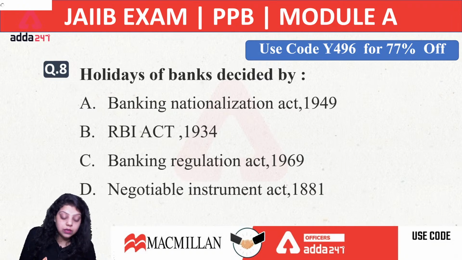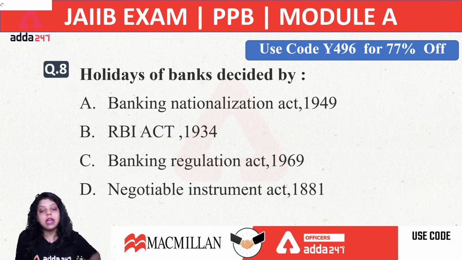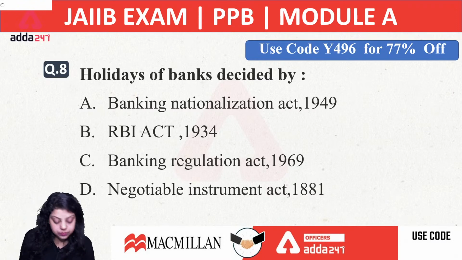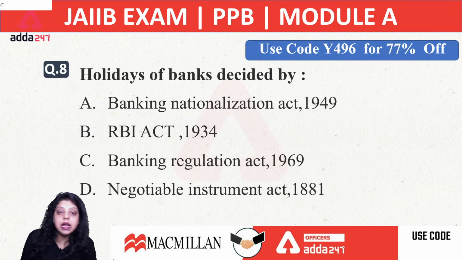Now, what will be the answer of the 8th question? In which of the following acts are the holidays of banks explained or decided? Is it Bank Nationalization Act? Is it RBI Act? Is it Banking Regulation Act? Or is it Negotiable Instrument Act?